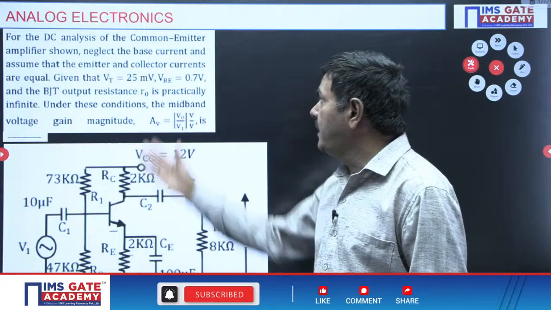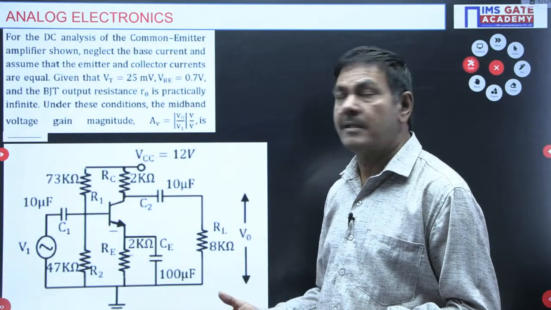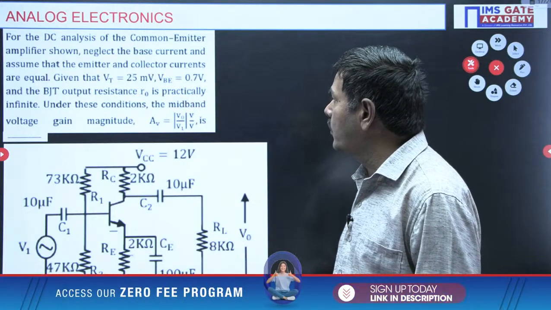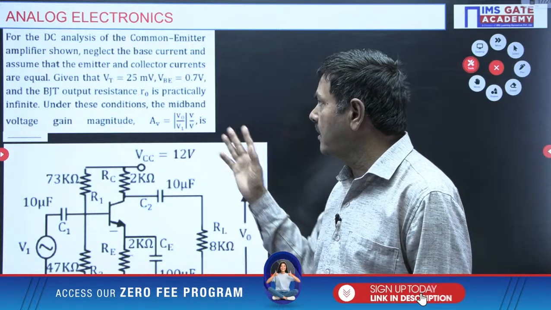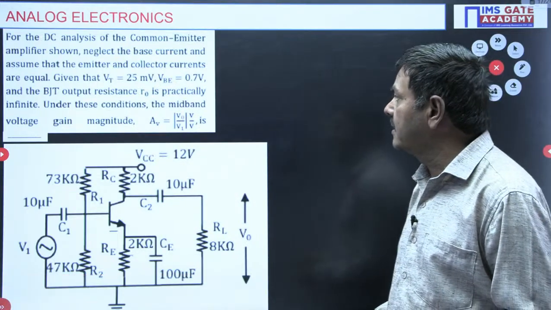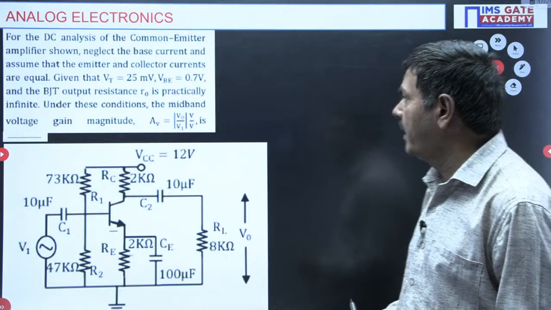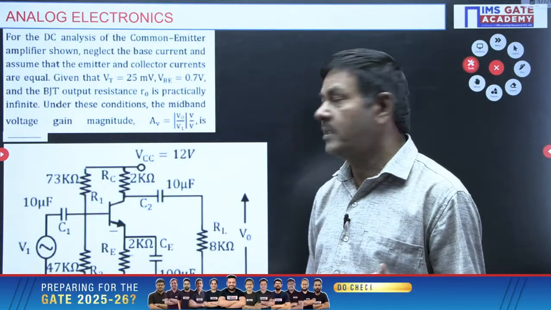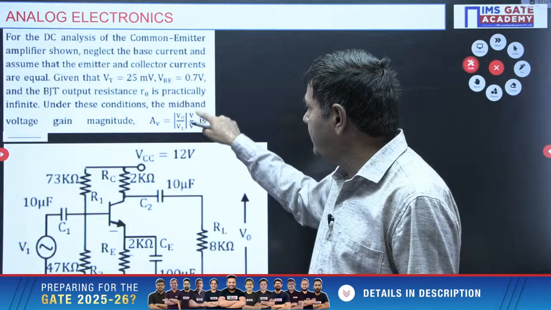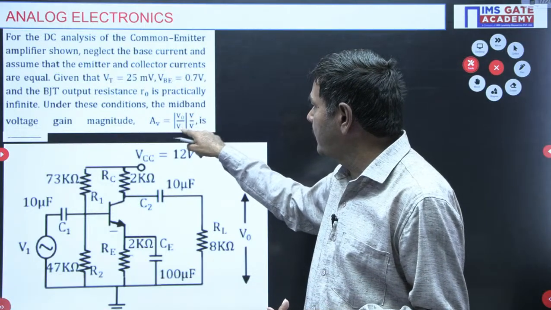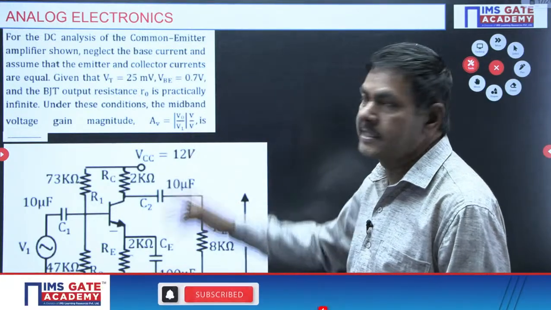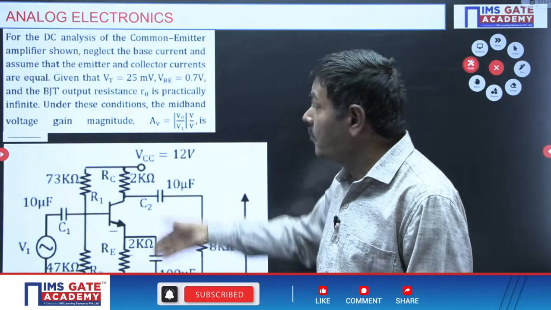Given that VT equals 25 millivolts, where VT is the thermal equivalent of voltage, VBE is 0.7 volts, and the BJT output resistance R0 is practically infinite. Under this condition, the midband voltage gain magnitude is required: AV equals modulus of V0 by Vi. V0 is in volts and Vi is in volts, so the volts cancel and you get the voltage gain without units.